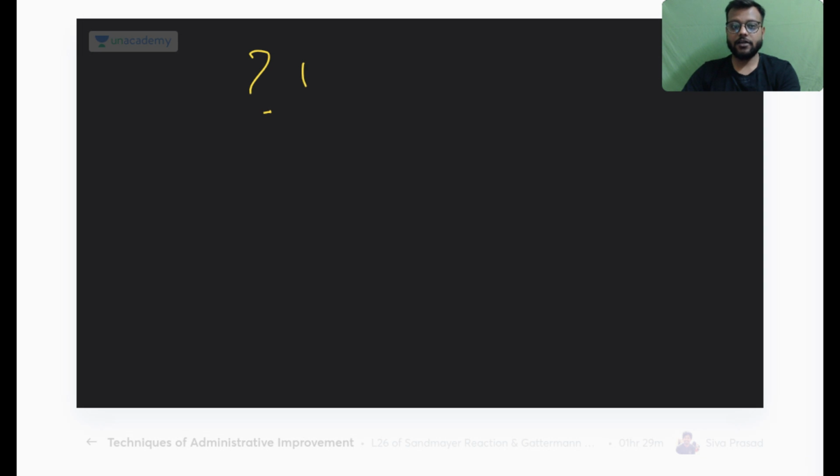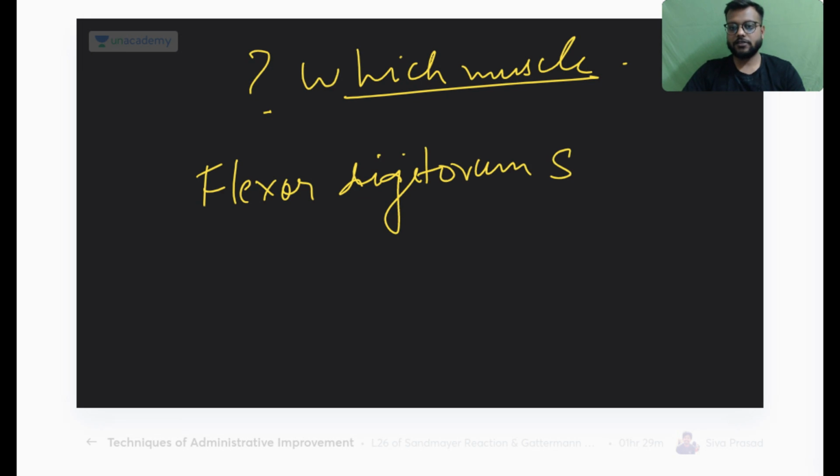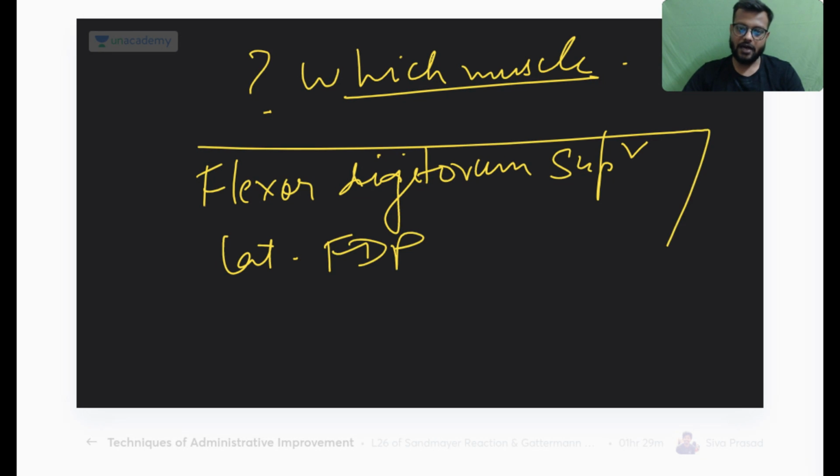And my next question here will be, it is used for testing which muscle supplied by the median nerve? It is used for testing flexor digitorum superficialis and the lateral part of the flexor digitorum profundus.